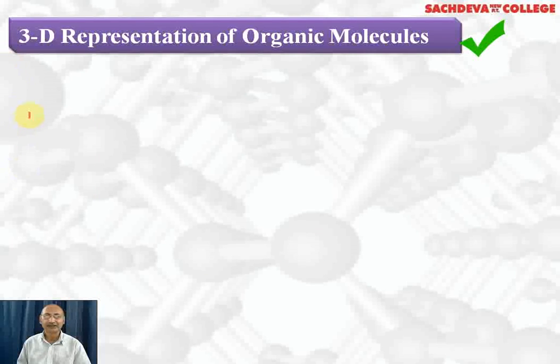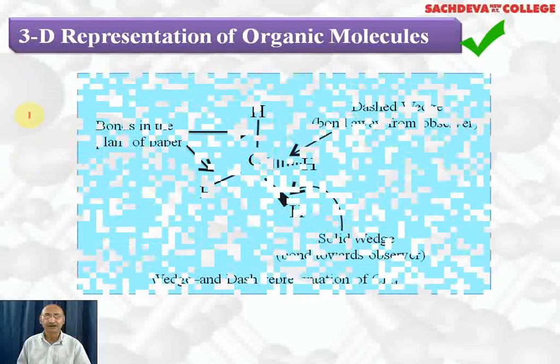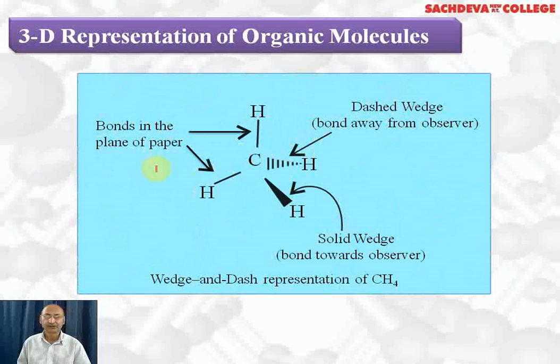Next, we are taking three-dimensional representation of organic molecules. Now, this is the wedge dash formula of methane. Here we have the dashed wedge, which represents a bond away from the observer. This is a three-dimensional representation, so this will be away from the observer, away from you. If you view from this side, it will be away from you.